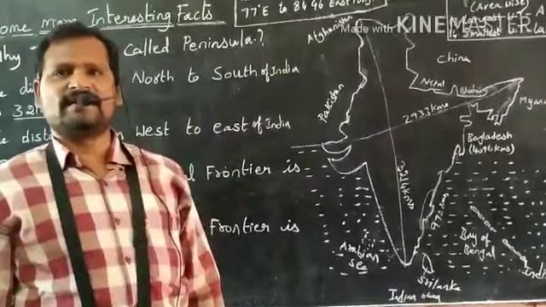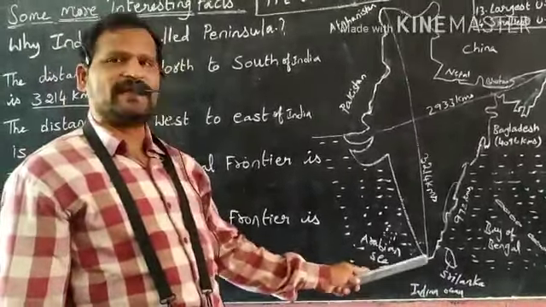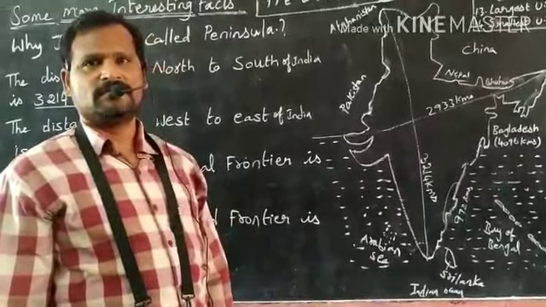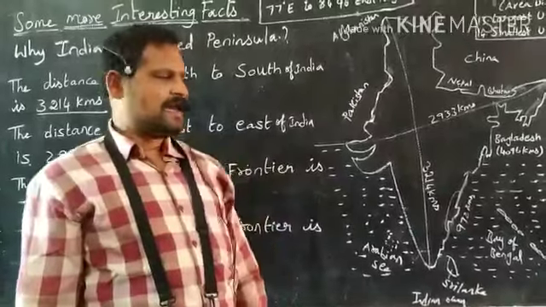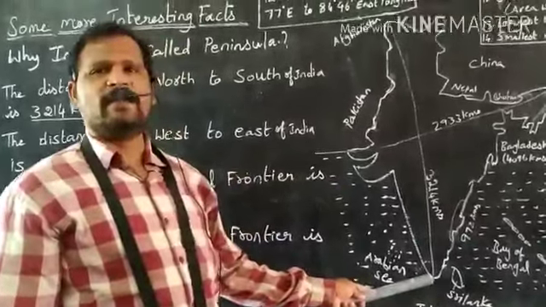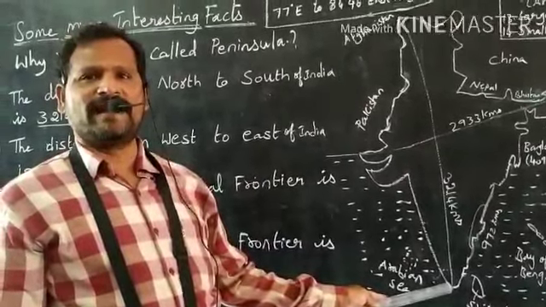Which state stands on 3 seas? Tamil Nadu stands on 3 seas. Which place in Tamil Nadu stands on 3 seas? Kanyakumari. The other name of Kanyakumari is Cape Comorin. It stands on 3 seas.